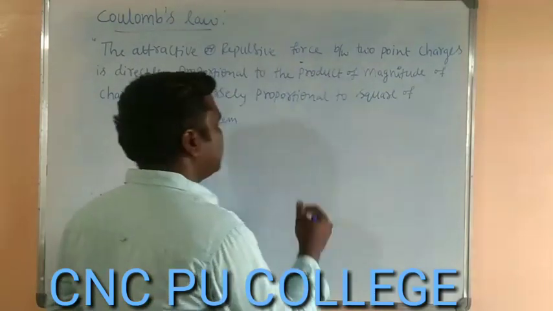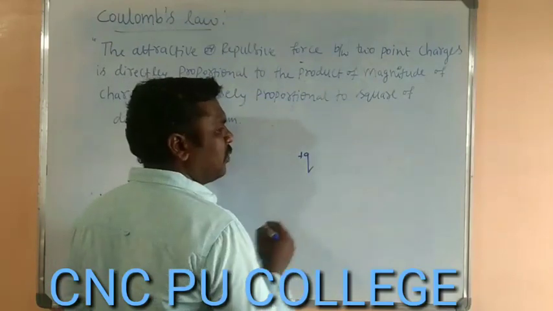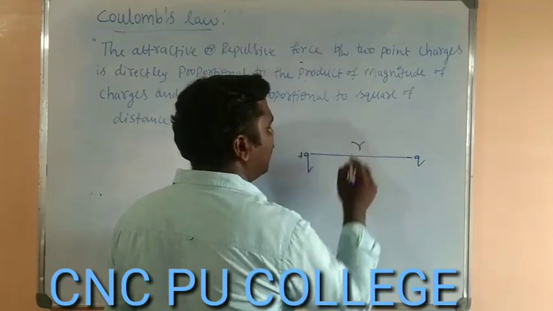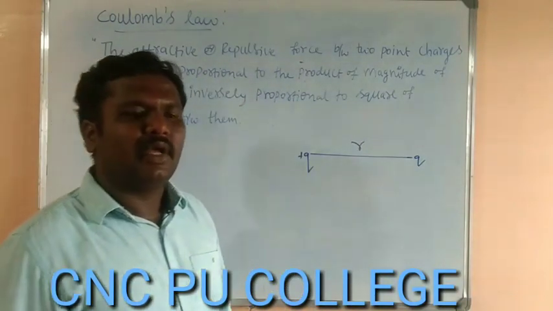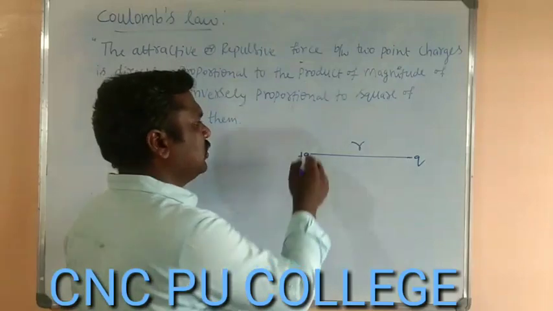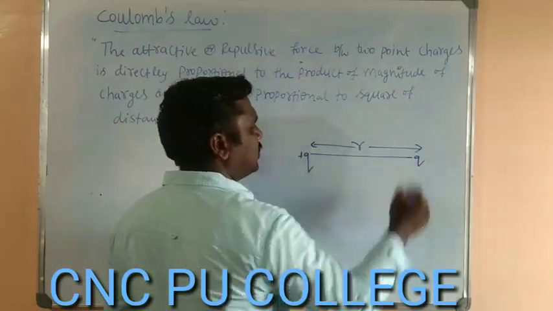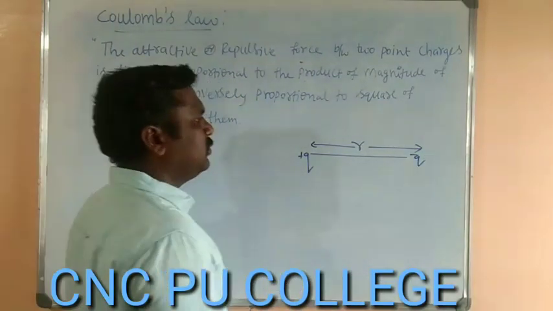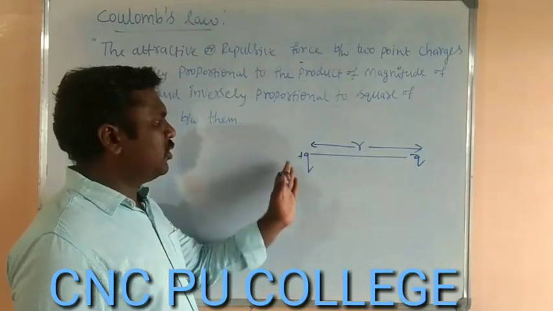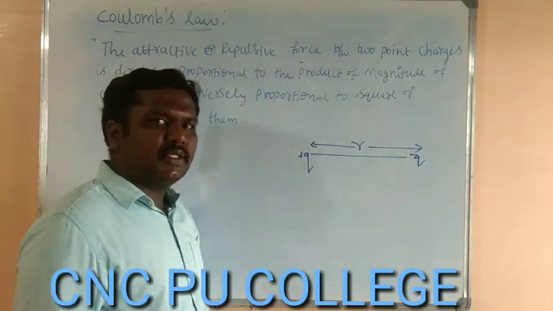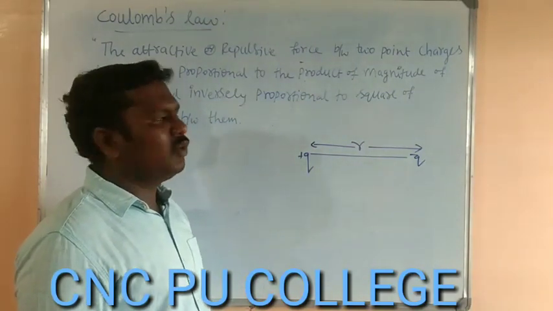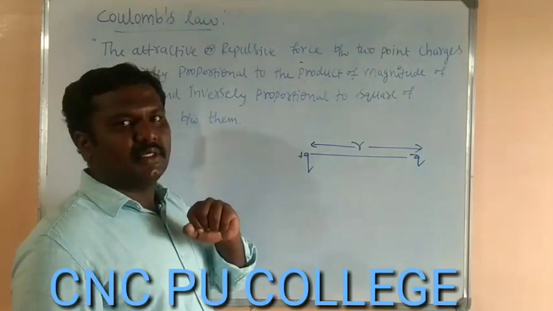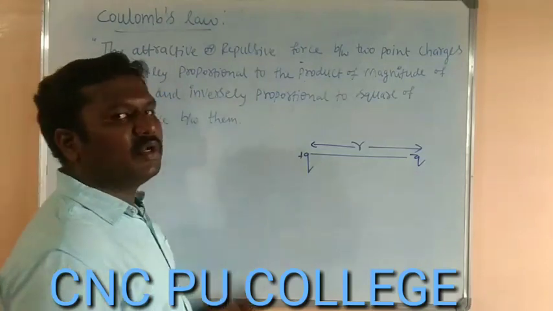Let us consider here the positive charge plus Q, and here the negative charge minus Q, and the separation between them is R. Because of opposite polarities, they experience an attractive force. So how much force of attraction exists between these two charges? That can be obtained with the help of Coulomb's law.